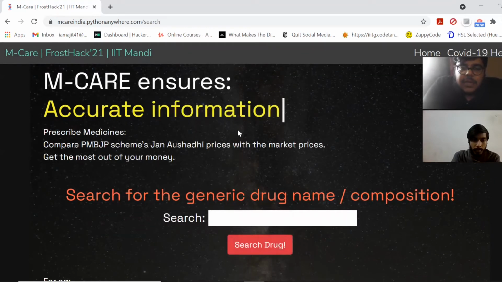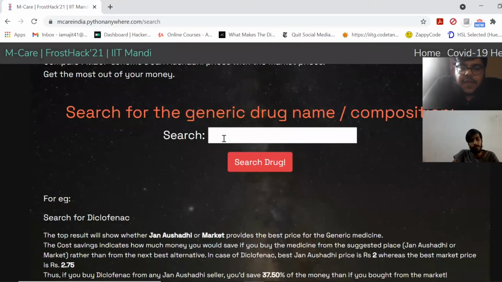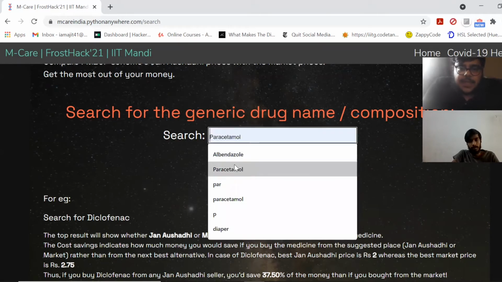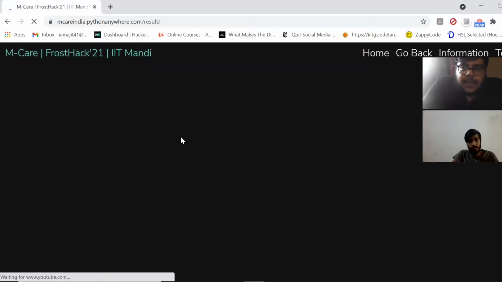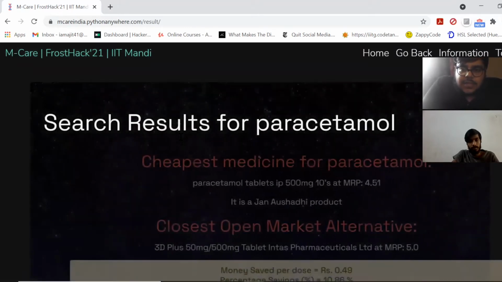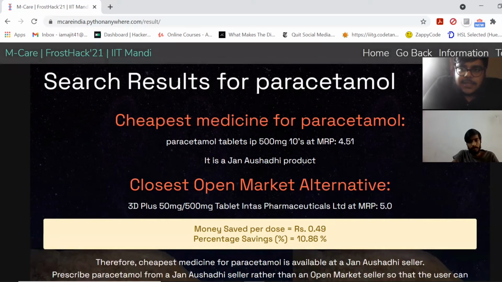So what we are doing is making them aware of this scheme, and we have implemented a search function where people can search for their prescription, and they will be shown the cheapest medicine. Generally the generic medicines from the government's Jan Aushadhi scheme are the cheapest medicines for any prescription in the market. For example, if one searches for paracetamol, in the database which we have compiled from government sources, as we have used pandas in Django, and integrated the backend, we basically put the data into a pandas data frame, then perform the search operation on it, and then display the results on the website.